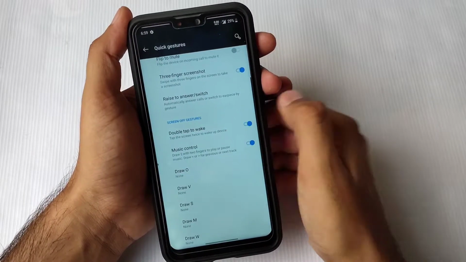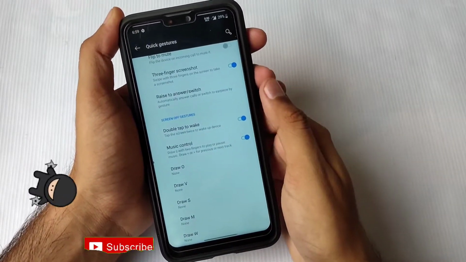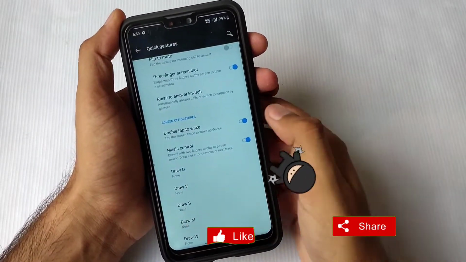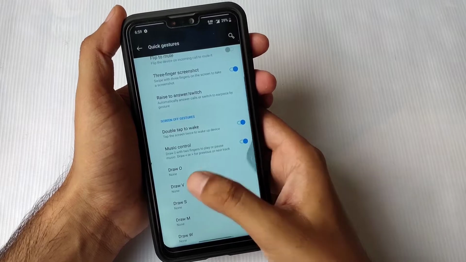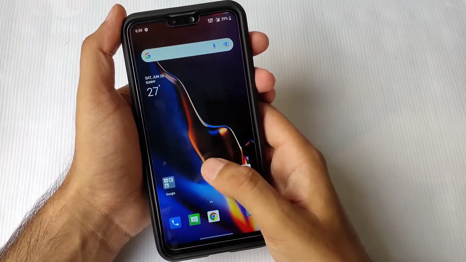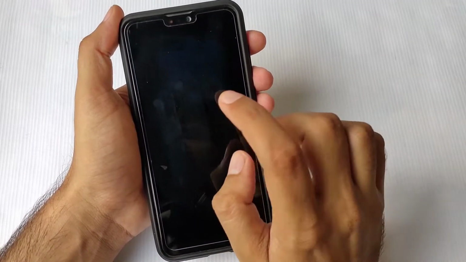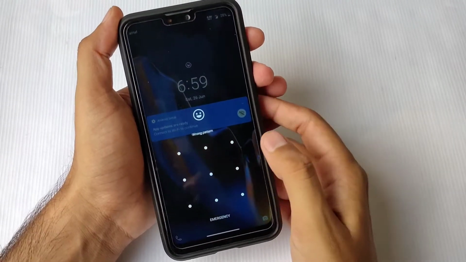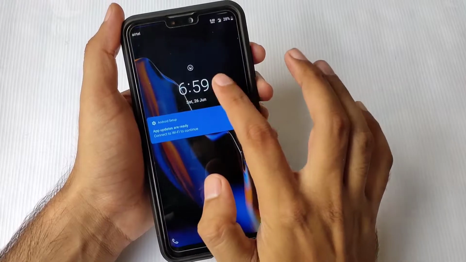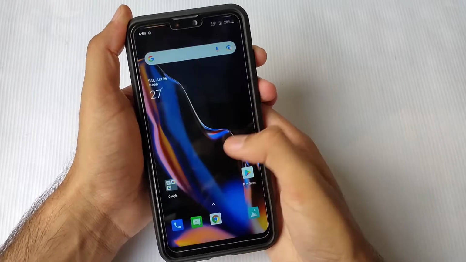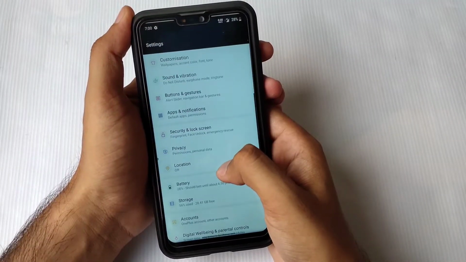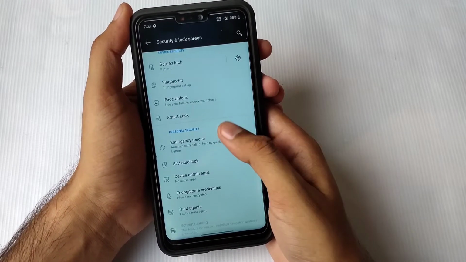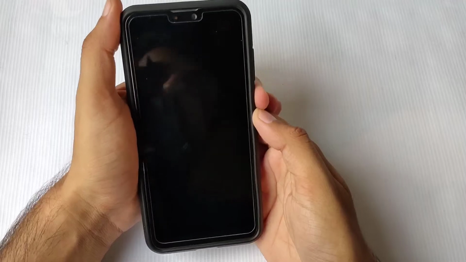You can also use the quick gestures option here, but the three-finger swipe down option is not working, so you will not have this feature in this ROM. There were many features in Oxygen OS Open Beta 8, but here many features are broken, like double tap to open the screen on the lock screen is not working. This is the bug I found in this ROM, but these options are working perfectly on the lock screen and home screen. There are many things which are not working in this ROM. I will say Oxygen OS Open Beta 8 was a better ROM than this.